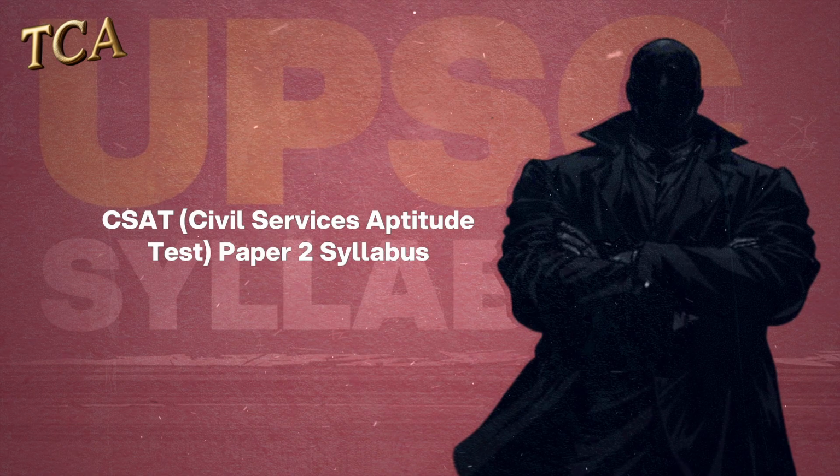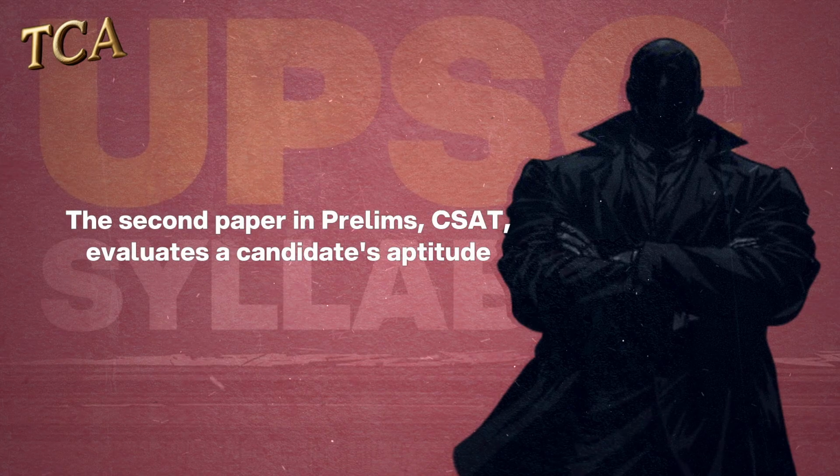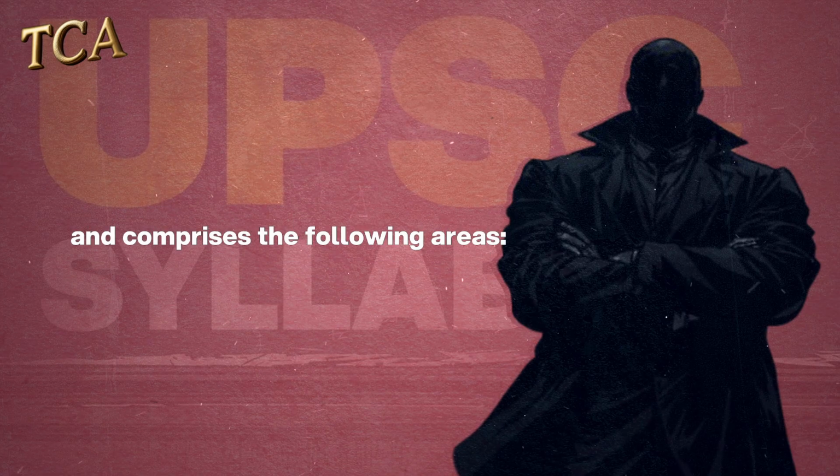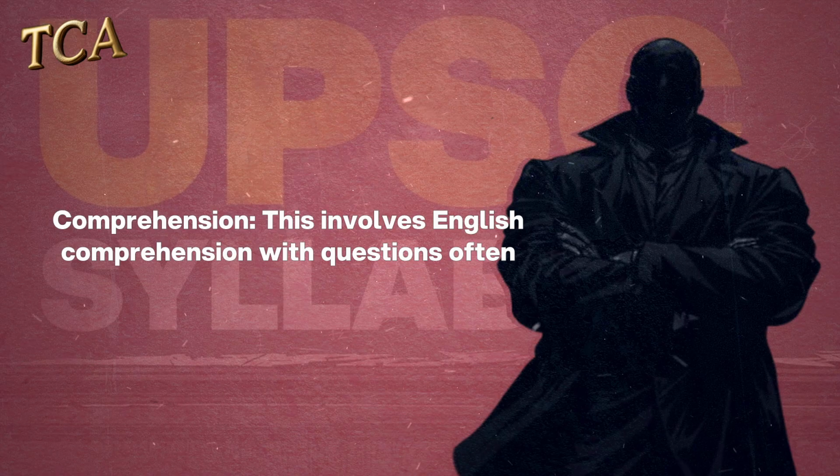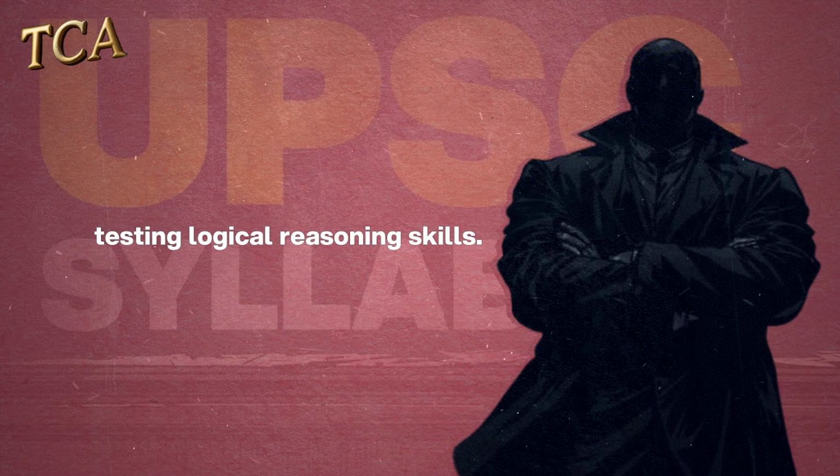CSAT, Civil Services Aptitude Test, Paper 2, Syllabus. The second paper in prelims, CSAT, evaluates a candidate's aptitude and comprises the following areas. Comprehension. This involves English comprehension with questions often testing logical reasoning skills.